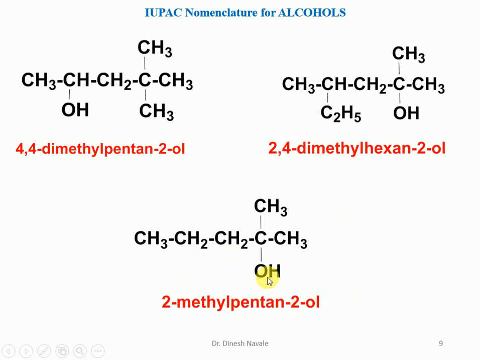For this compound now we have to give the lowest possible number to the alcohol, that is OH. So numbering should start from the right hand side, so it is carbon number 1, 2, 3, 4, 5, so it is going to become pentane, but the E of the alkane will be replaced by ol, so it is pentanol, and the position of the OH is number 2, so it is pentane-2-ol. There is a methyl substituent at carbon number 2, so it is 2-methylpentane-2-ol.